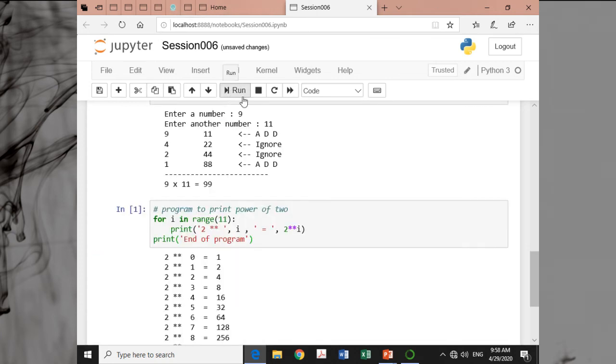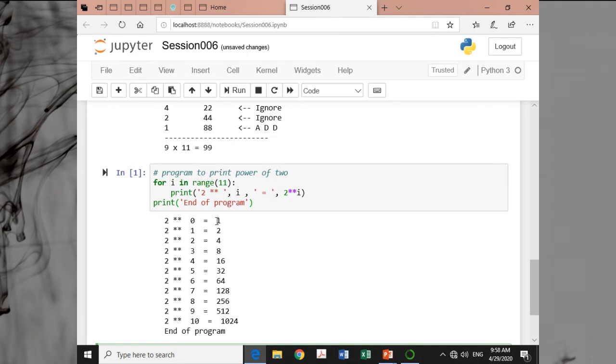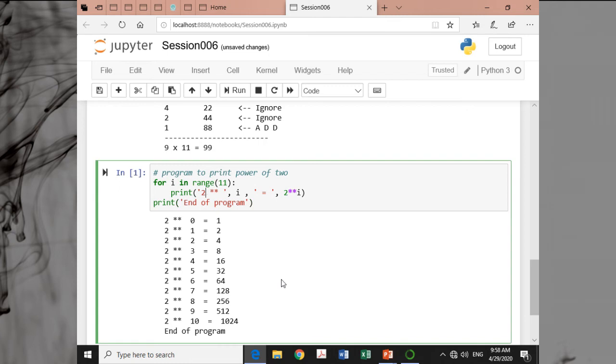Now if you run it, 2 to the power 0 is 1, 2 to the power 1 is 2, 2 to the power 2 is 4, then 2 to the power 10 is 1024. So this is how you can go with. If I want to produce the data in symmetry, I can use \t also. In place of using the gap, I can use \t. You know \t, horizontal tab.